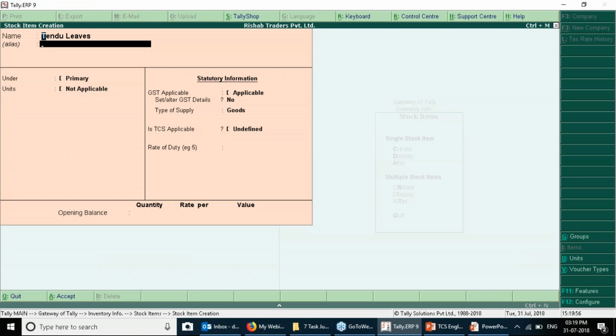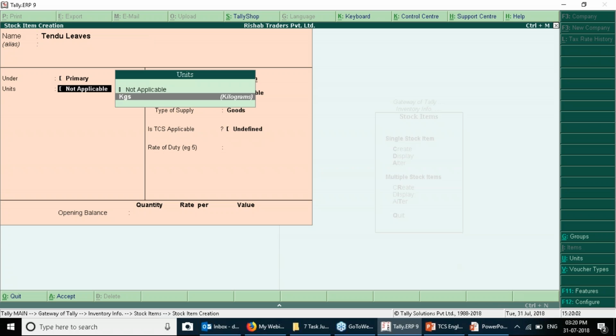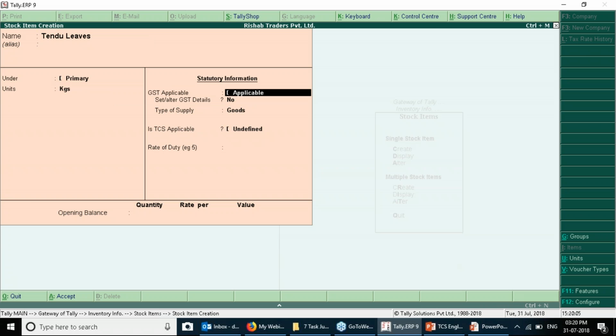So name of the stock item is Tendu leaves. It's also under kgs. If you want to follow in tons, you can create a compound unit also. I have just used this for simplicity. I have just made one unit, that is kgs. If you wish, you can show it in tons also, that is the multiplication of kgs in tons.